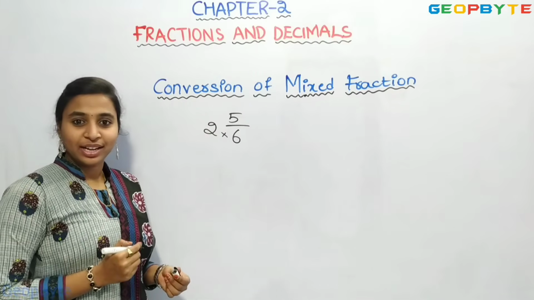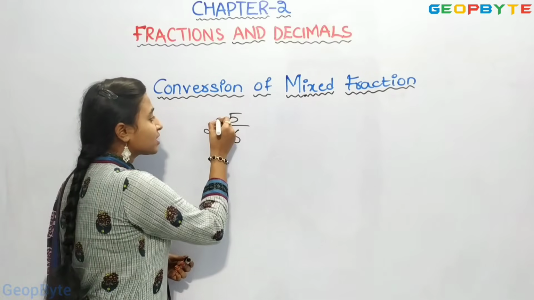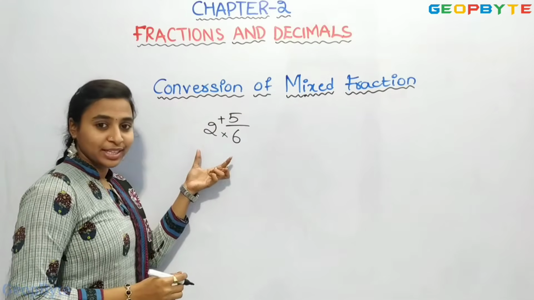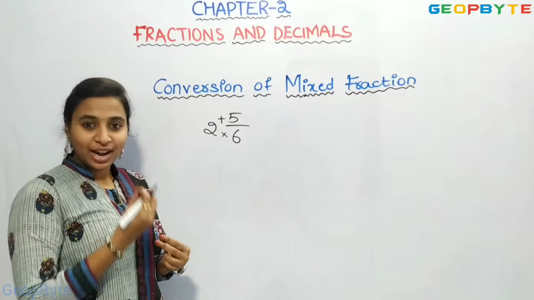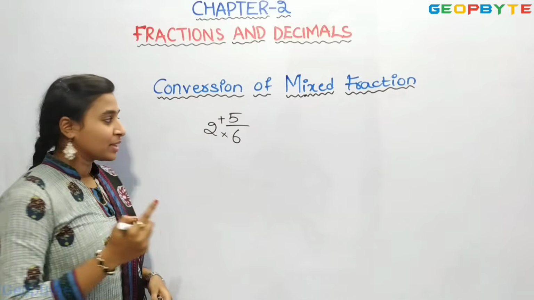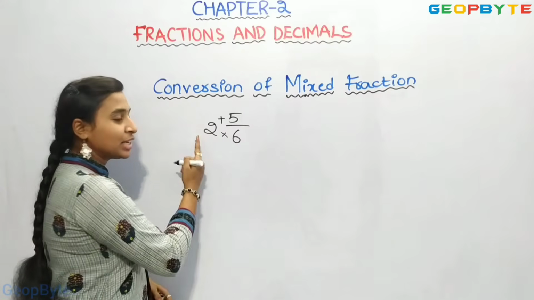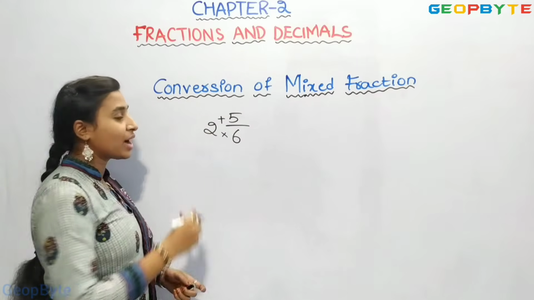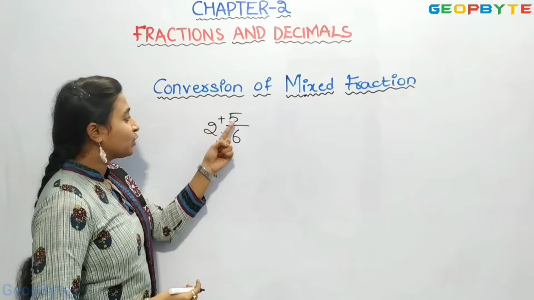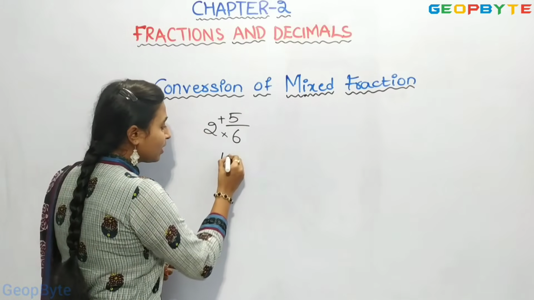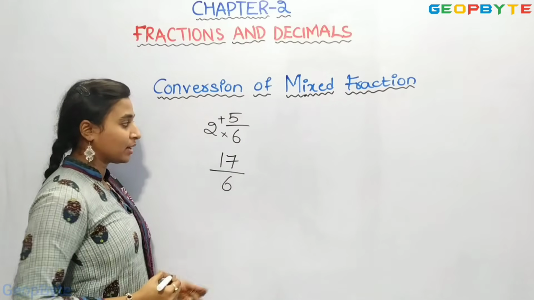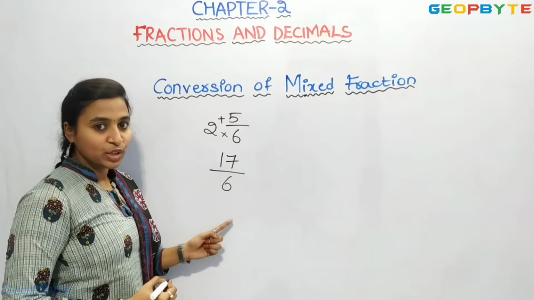Whatever answer we get, we add with the numerator, 5. 6 2s are 12. 12 plus 5 is 17. We write 17 in the numerator and 6 in the denominator. The 6 remains the same as the denominator.